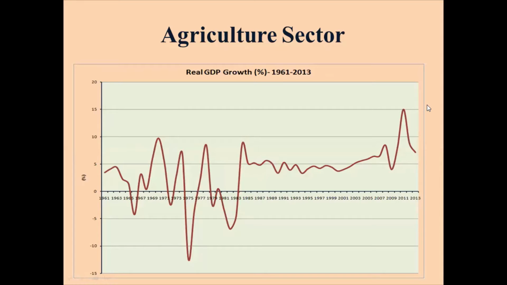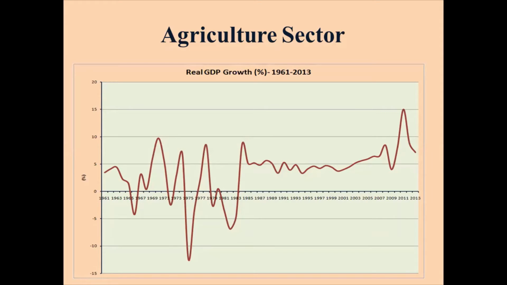So basically, this is a graph that shows us the performance of the agriculture sector in terms of percentage contribution to GDP. Here we are making use of real GDP from 1961 to 2013. And here we could see that the performance of the agriculture sector had over time declined, and the growth rate fluctuates from 1961 to 2013. You could see that sometimes it improved, and at other times it declined in performance.